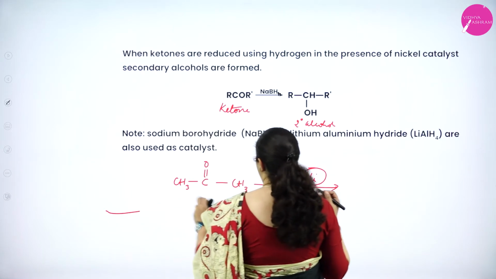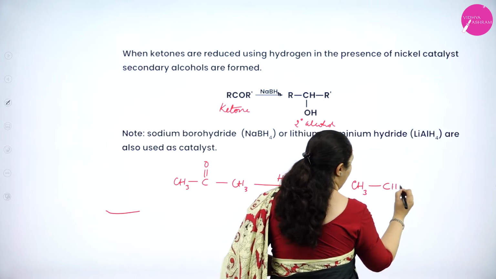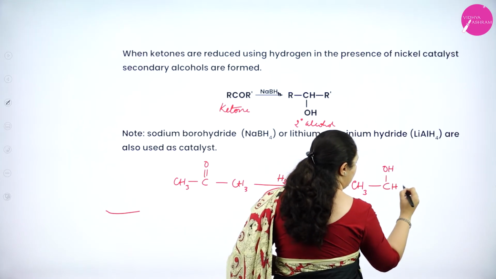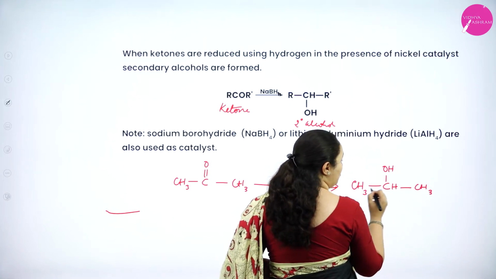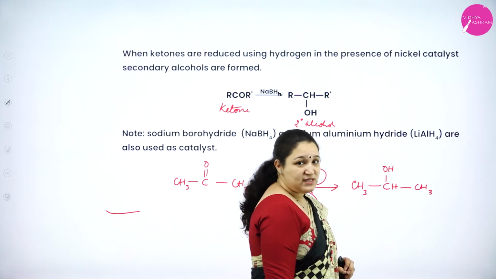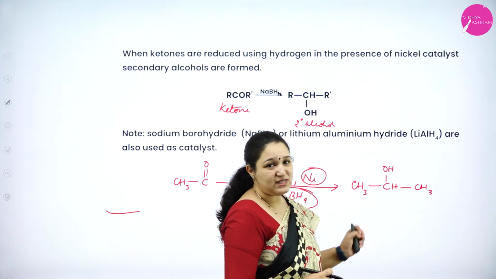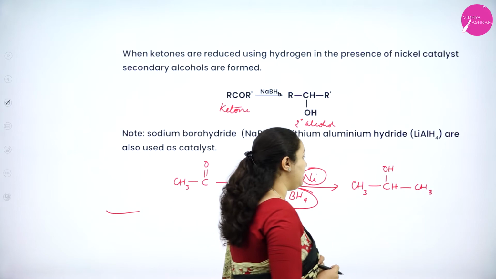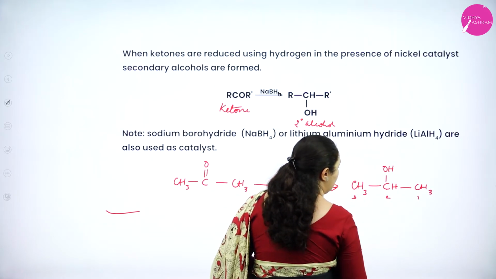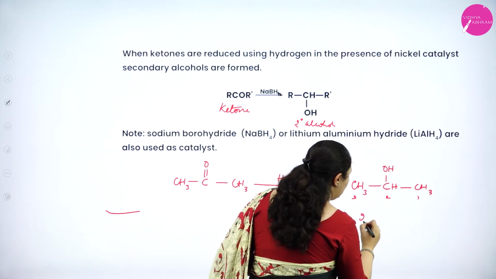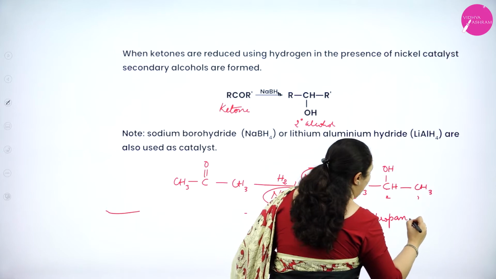Okay, what will happen? I'll get CH3, CH, one OH will form, and CH3. So this is a secondary alcohol. Why? The carbon atom to which OH is attached has 2 carbon neighbors. So it's a secondary alcohol. Now what is the name of this compound? That is 1, 2, 3, so it is 2-propanol.